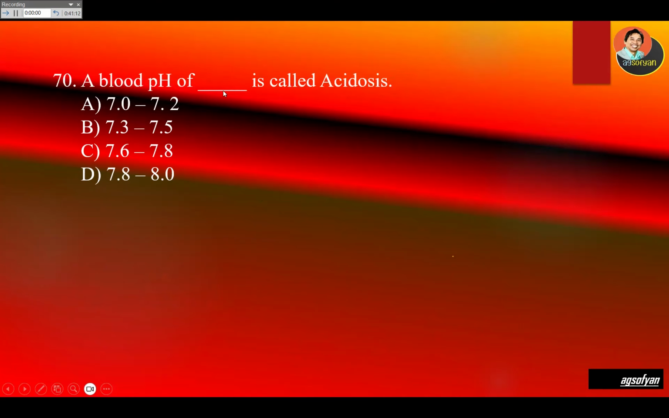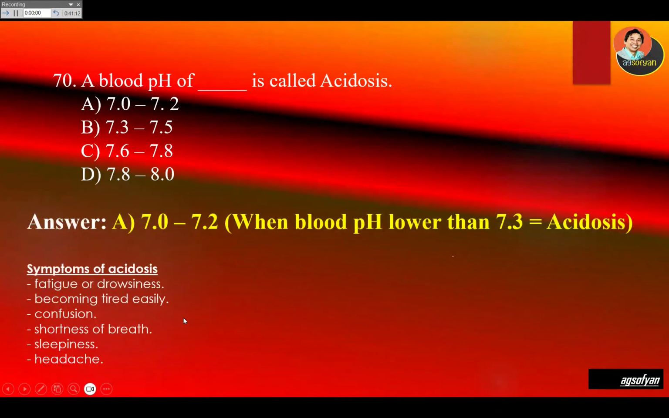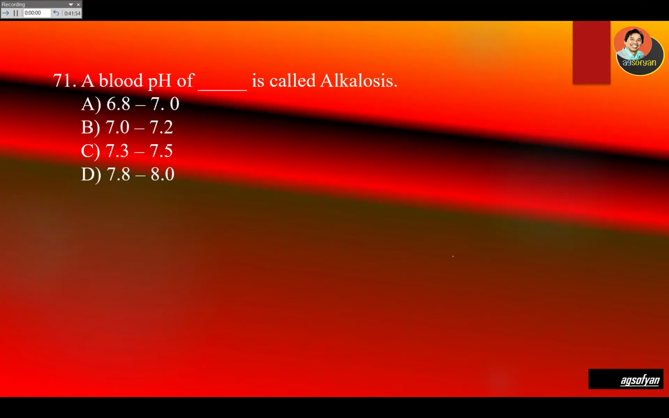A blood pH of blank is called acidosis. So remember again, acidosis means lower than 7.3. So look for the one that is lower than 7.3, which is A, at 7.0 to 7.2. That's acidosis. Now the symptoms of acidosis. If someone has acidosis, or acidic blood, they mostly will be easily fatigued, with drowsiness, tiring easily, confusion, shortness of breath, sleepiness, and headache. So these are some symptoms of acidosis.